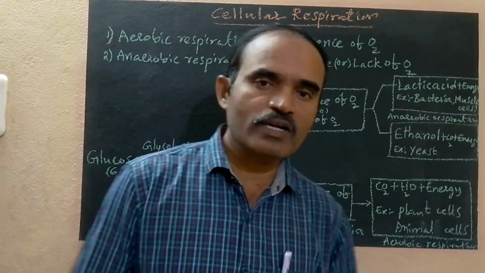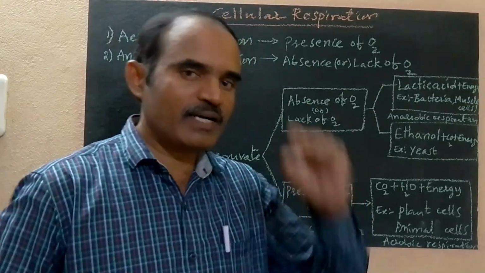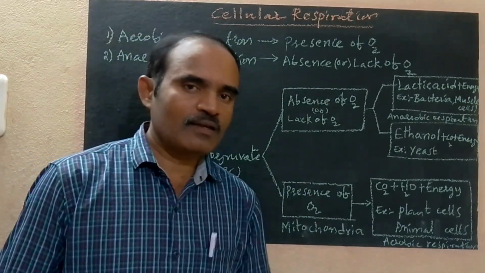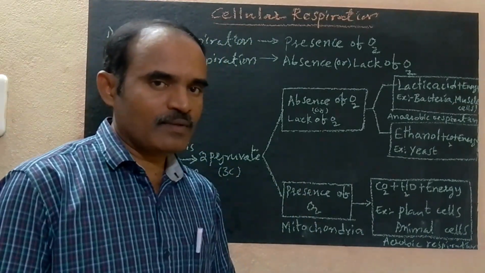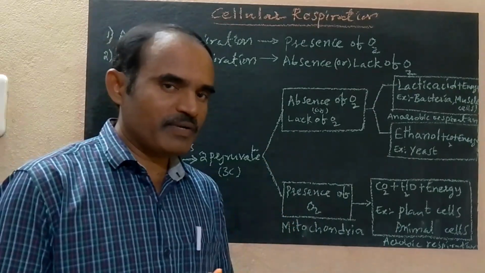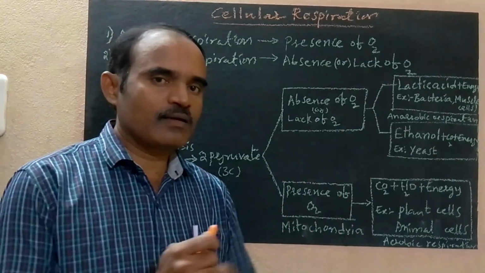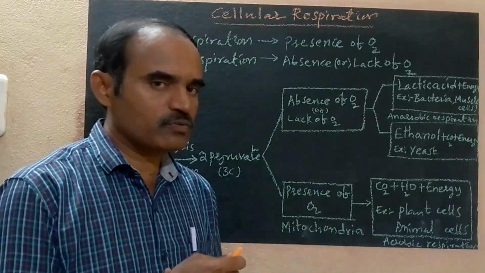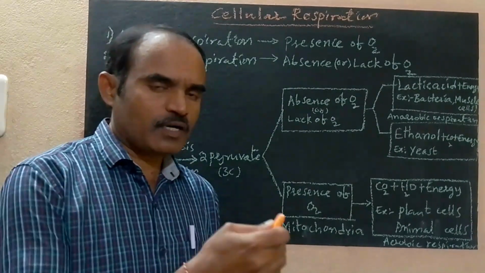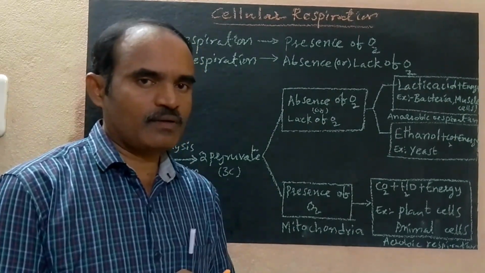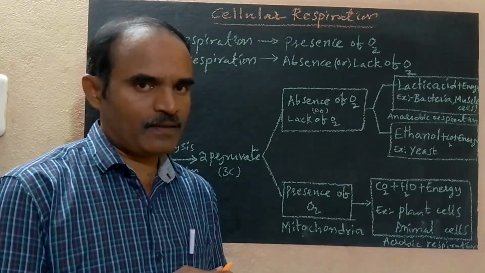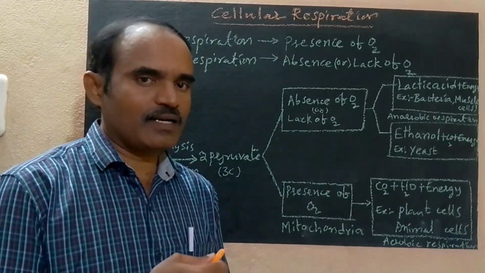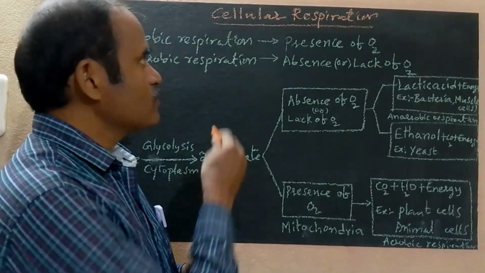Okay, today we are going to discuss one of the important topics in biology. The important topic belongs to chapter 2, respiration.